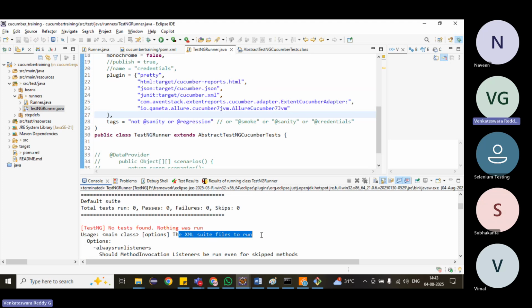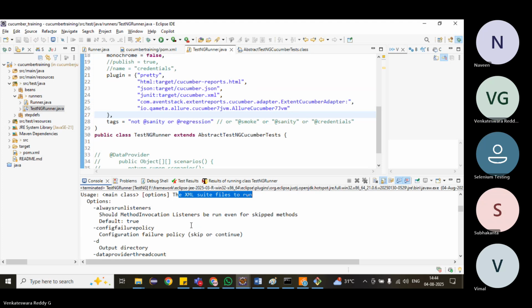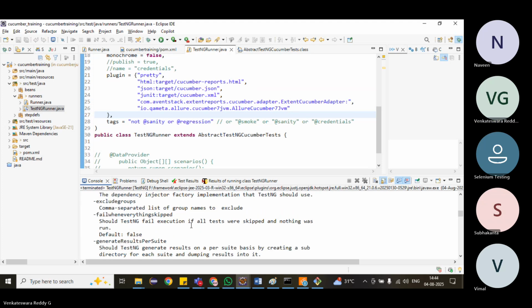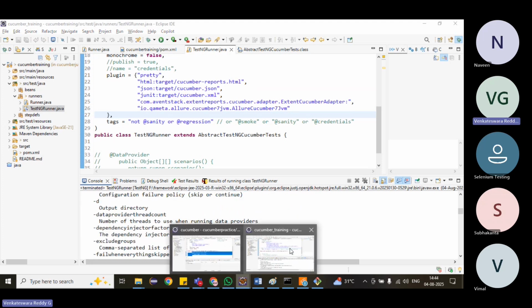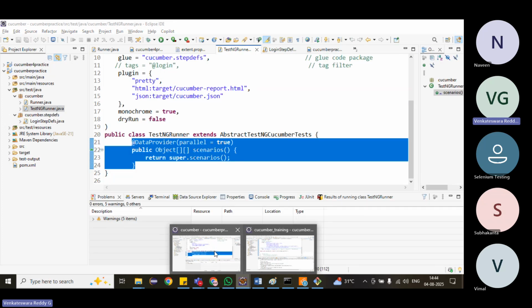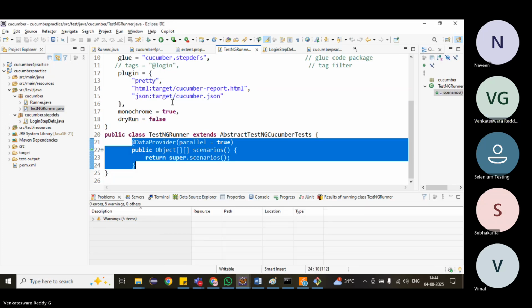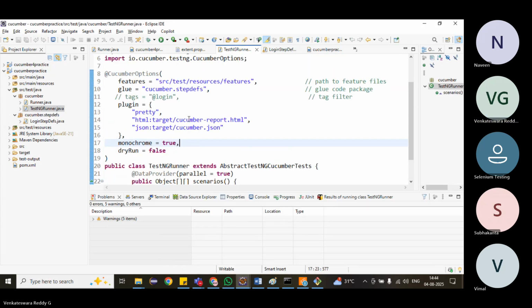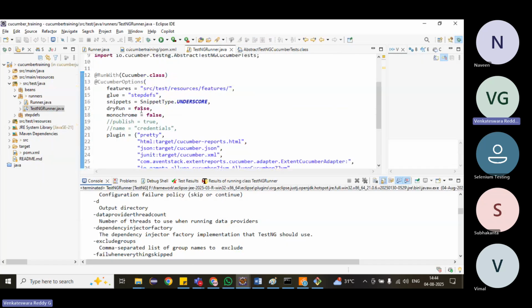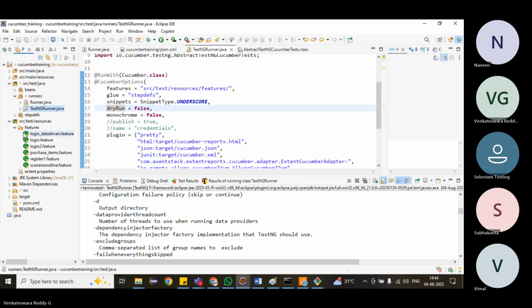Uses XML source file to run. Okay, one second, we'll see what is the issue here. We have given features, glue code, dry run false only. Right, SRC test resources. Our features are under SRC test resources, features only.